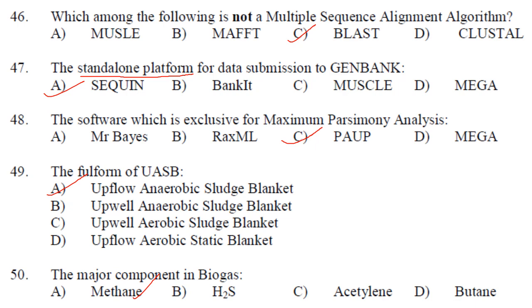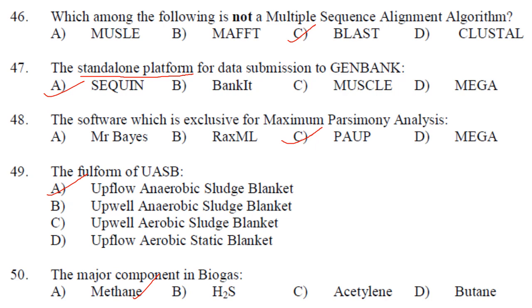Then MEGA is molecular evolutionary genetic analysis, used for conducting statistical analysis of molecular evolution and for constructing phylogenetic trees. So they have asked specifically which is the one software which is exclusive for maximum parsimony analysis. It is PAUP. Answer is option C.